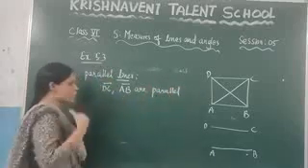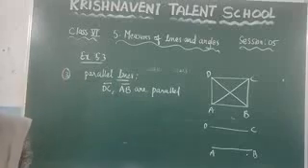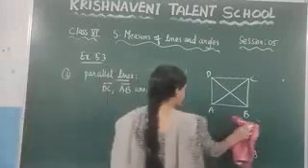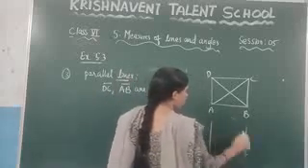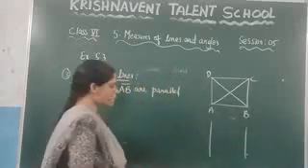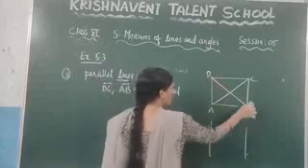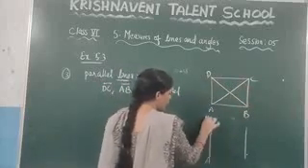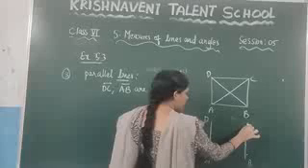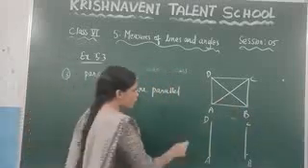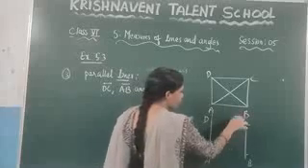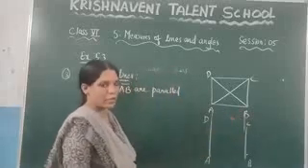And similarly, you can observe one more pair of parallel lines here. What are those parallel lines? Which are AD and BC. If you consider these vertical lines, this is AD and this is BC. Clearly, these two lines are also parallel lines because if you extend these lines, they will not intersect at any common point.